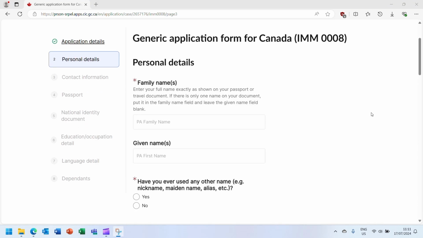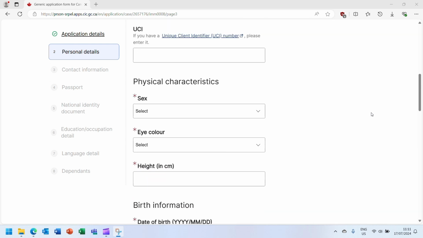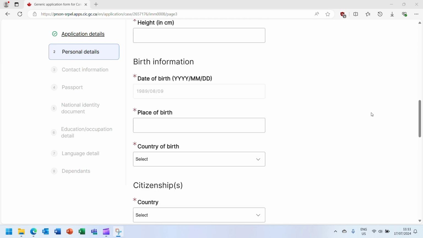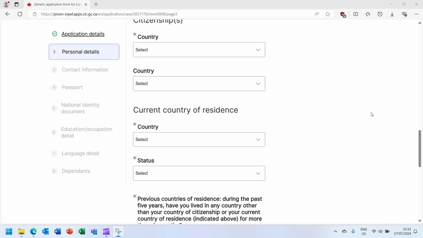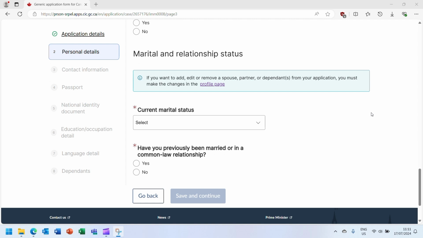In the personal details section of the form, you will see that some information has been auto-populated based on the information we entered earlier when setting up the 1-year window application and the principal applicant's profile. Complete the rest of this section of the form with information for the principal applicant.